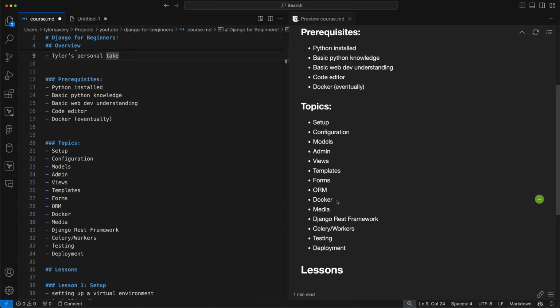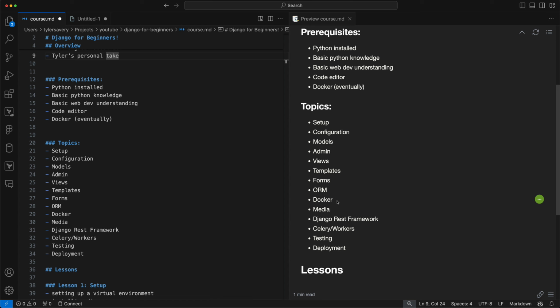And then we're going to talk about the ORM, which is the Object Relational Mapper. And that's essentially one of Django's many secret sauces, in a sense. And I know it's not a secret, it's open source, but it's really what I think makes Django really good, the way that you can manage and query data and modify data. Then we're going to get into actually using Docker so that we can have a better dev environment. We'll be using, at that point, Postgres for our database, but leading up to it, we're just going to be using SQLite because it's a lot easier to get up and running for development.